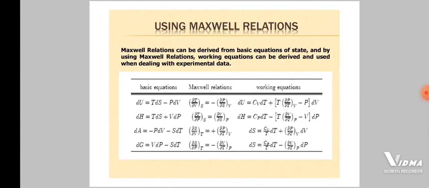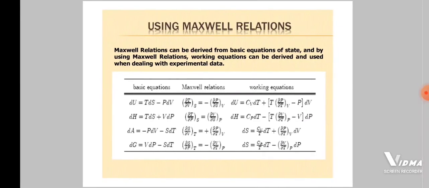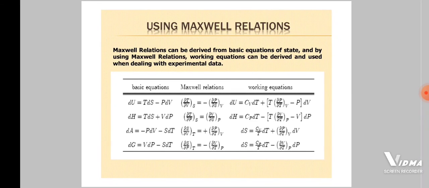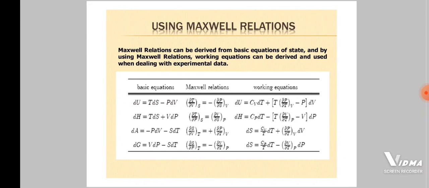Maxwell relations can be derived from the basic equations of state, and by using Maxwell relations, working equations can be derived and used when dealing with experimental data. The first row is for basic equations, the second column is for Maxwell relations, and the third one is for working equations. Here we can write clockwise. For clockwise "TV special program" we use a positive sign. For anti-clockwise we use a negative sign.